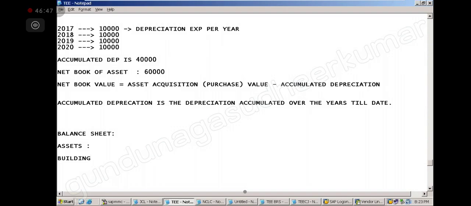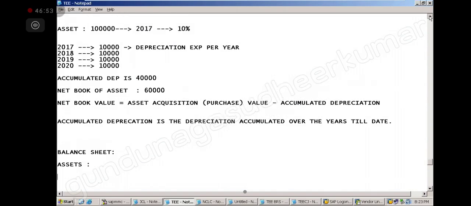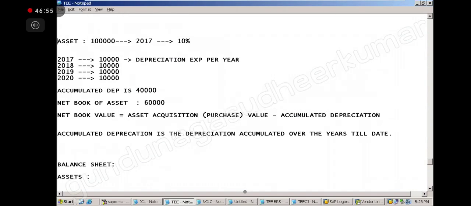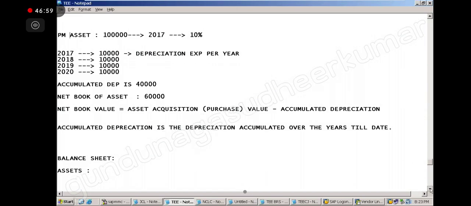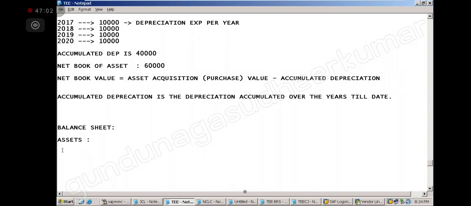Suppose this is a building, or this is a plant and machinery. Okay, this 1 lakh is a plant and machinery asset. So in the plant and machinery, I can just show the net book value, 60,000.